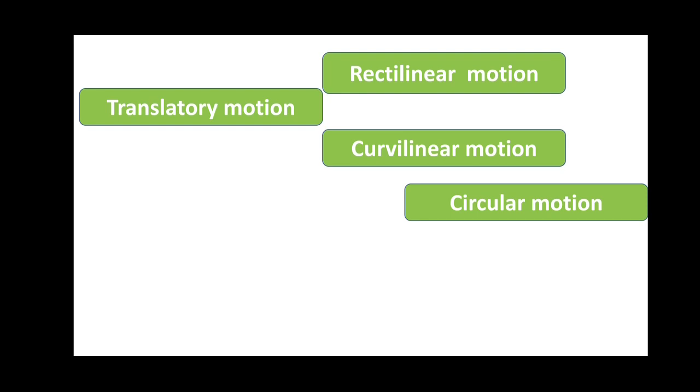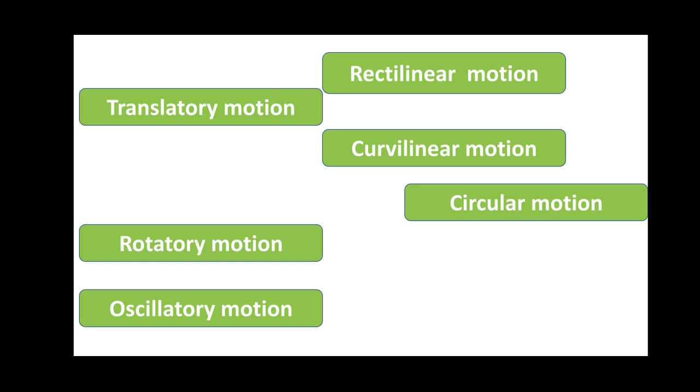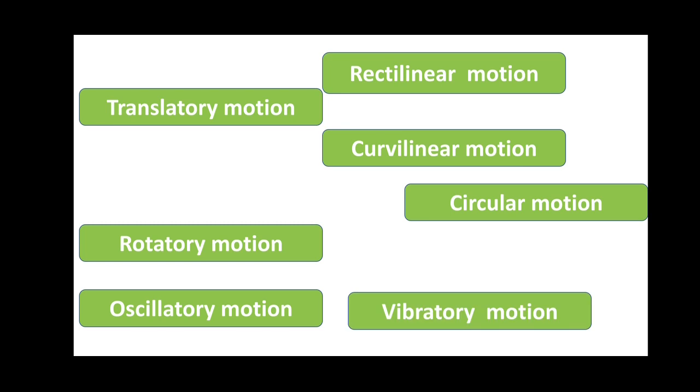Then we have learned that if an object rotates or spins about an axis, it is said to be in rotatory motion. Then we have discussed the differences between oscillatory motion and vibratory motion. That is, if the entire object is moving to and fro from the center position, then it is in oscillatory motion.